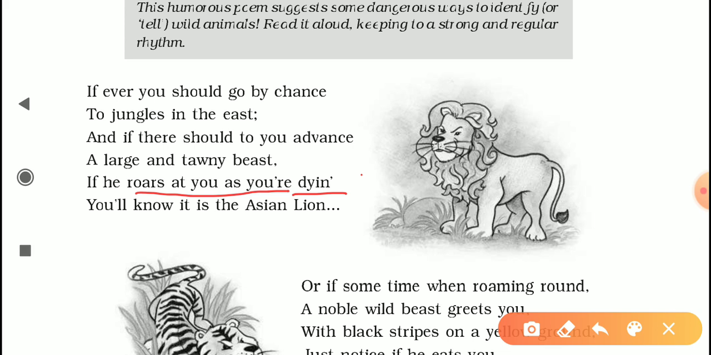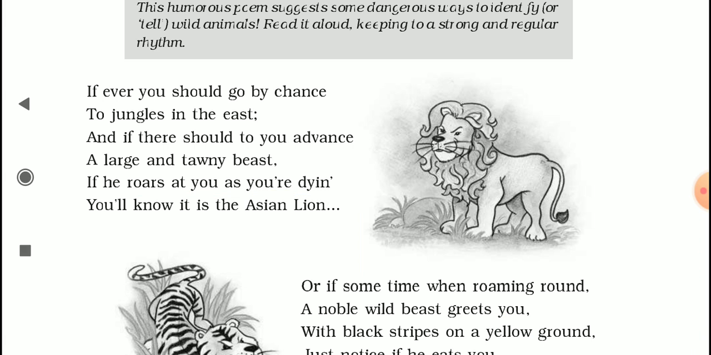So here comes the humor. If you are dying, then it won't make any sense to you, because it won't serve you any purpose to identify the beast, because you will be already dead.